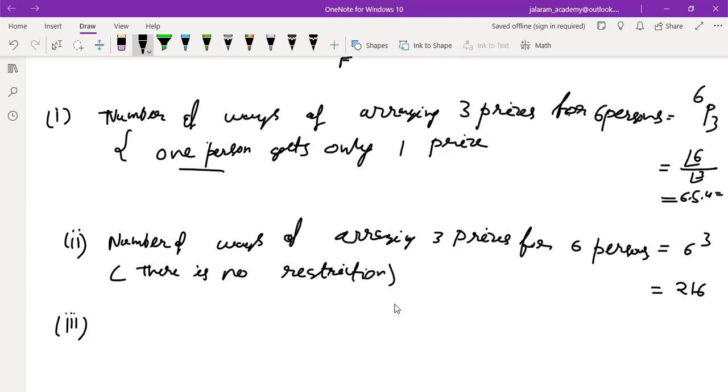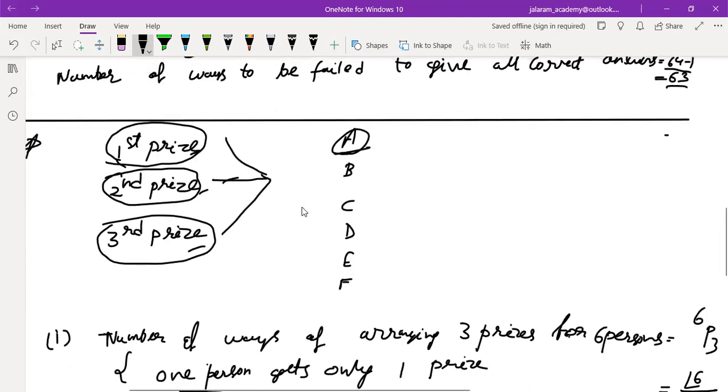Read the third part. No boy gets all the prizes. So how many ways are there to give all the prizes to a single boy? If we want to give the first, second, and third prize to a single boy, how many choices are there? Can you tell? If you want to give all prizes to a single person, A, or B, or C, or D, or E, or F, how many choices are there? 6 choices are there, right?